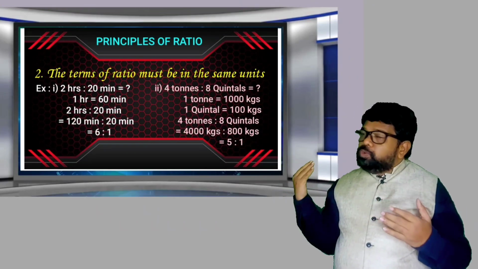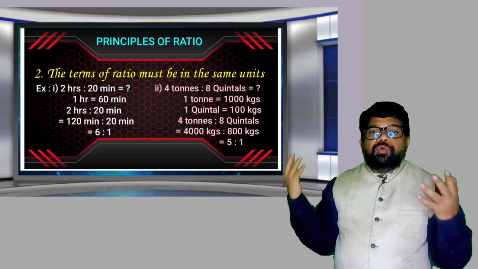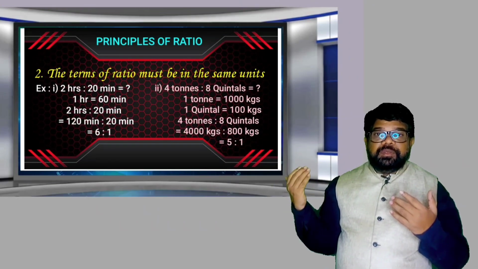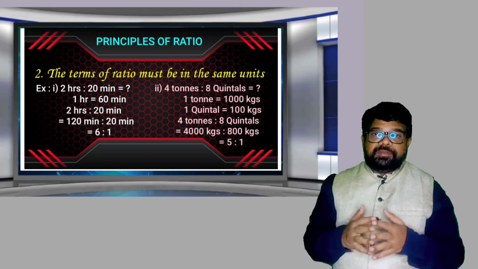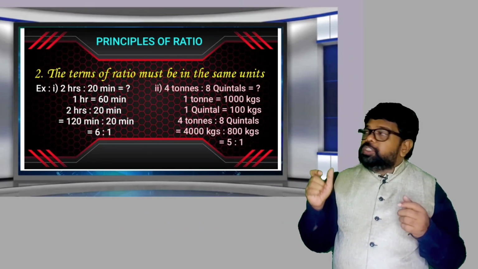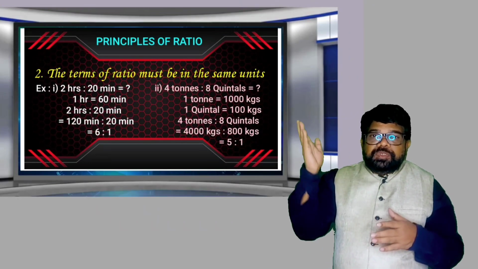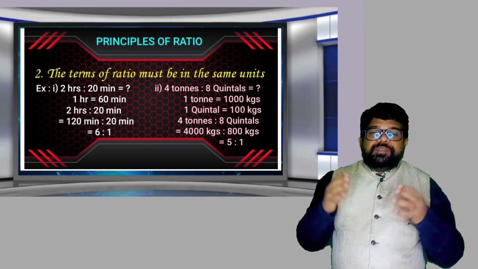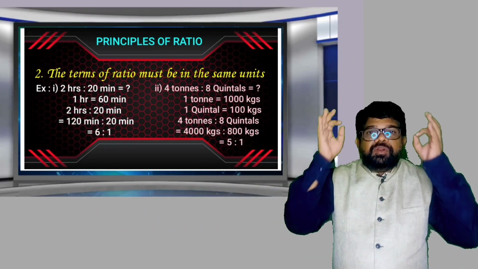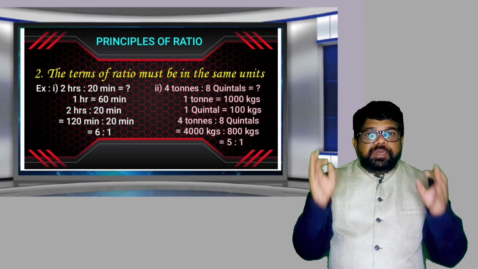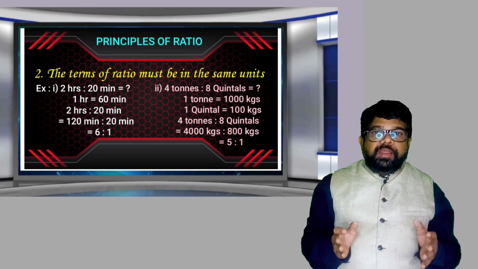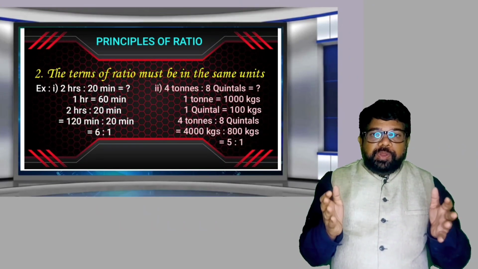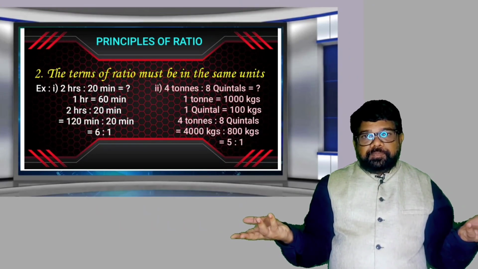So 1 ton equal to 1000 kgs, 1 quintal equal to 100 kgs we know. So here 4 tons is given, means 4000 kgs. 8 quintals means 800 kgs. So 4000 kgs is to 800 kgs. Division means, what happens? Kgs again gets cancelled. So we say here ratio doesn't have any unit, it is a constant value. Why? According to our principle, they must be in the same unit. If they are in the same unit, what happens? Gets cancelled again.